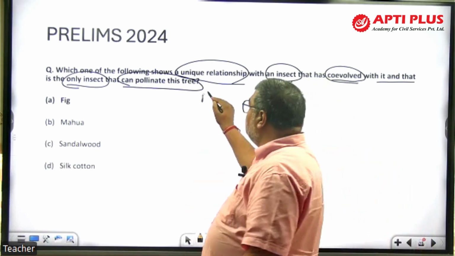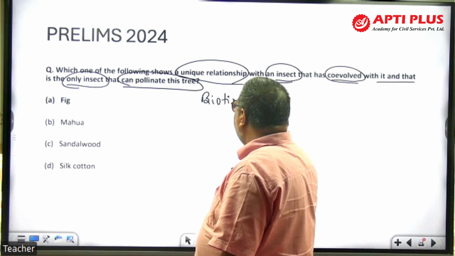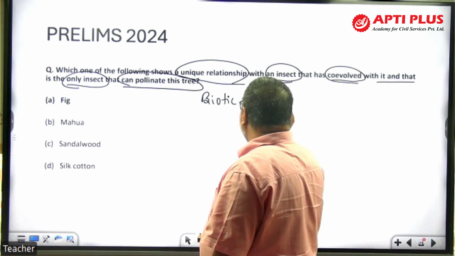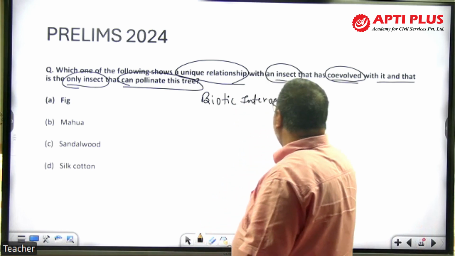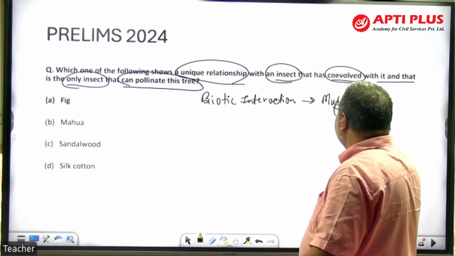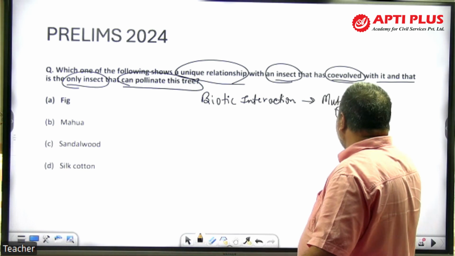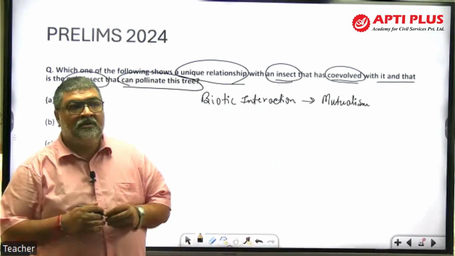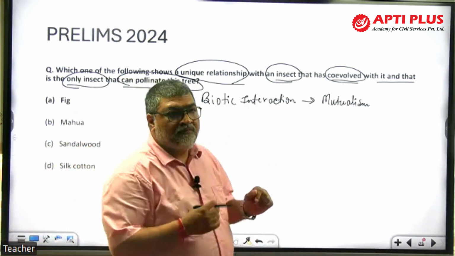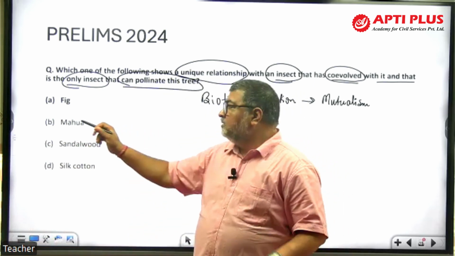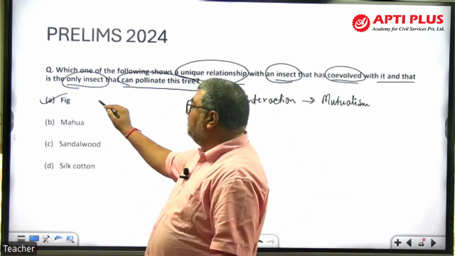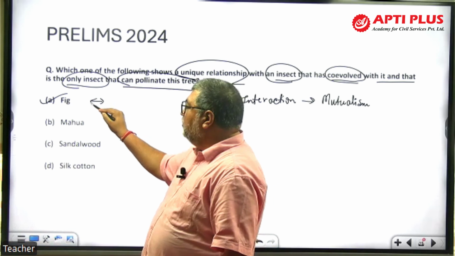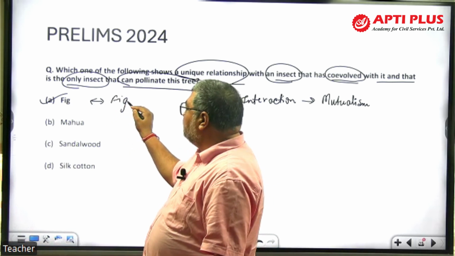This is based on the concept of biological or biotic interaction. And when you talk about co-evolution and pollination, it is basically based on mutualism. So when you read such concepts with examples, you'll be able to figure it out. Fig. The answer is fig. And the fig has co-evolved with the wasp. This is a fig wasp.